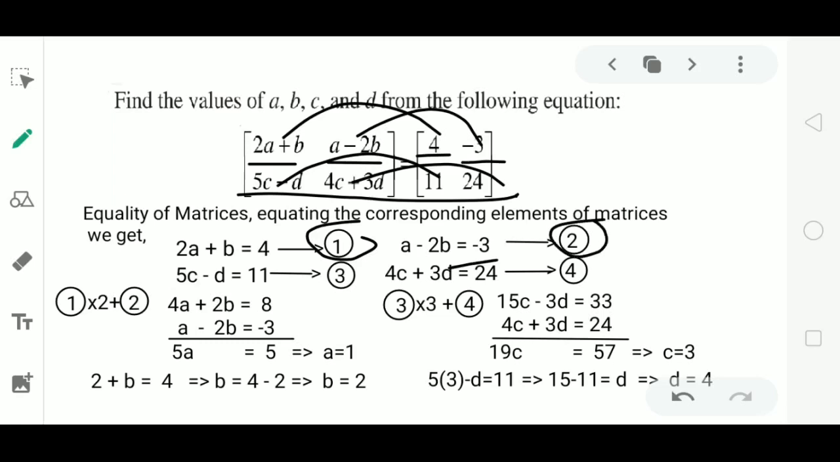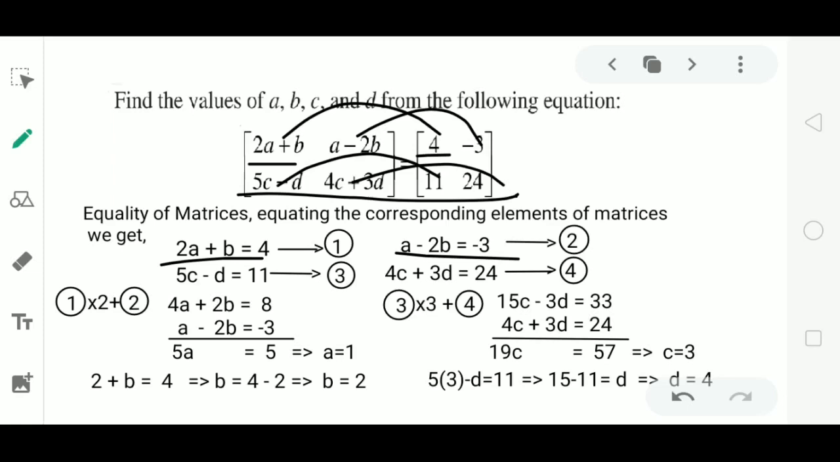Only the corresponding elements are equal. We cannot equate the elements to any other elements in the matrix. Similarly, 5C minus D is equal to 11, and 4C plus 3D equal to 24. Call these equation 3 and equation 4. Now by solving these equations, we can find the value of A, B, C and D. Observe the first two equations. These two equations have A and B. So if I solve these two equations, I can find the value of A and B.